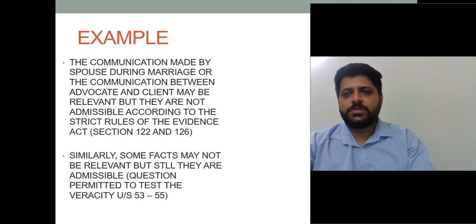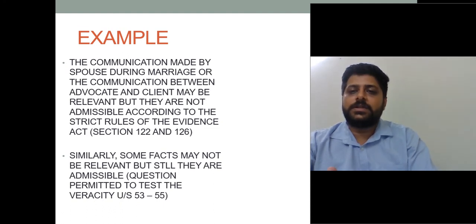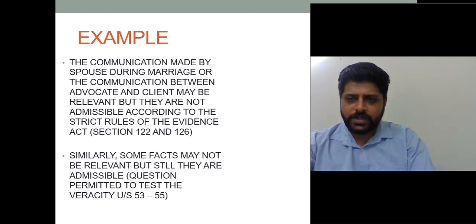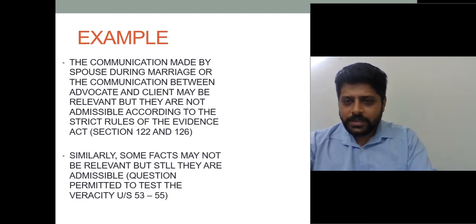You must have seen in movies, series, or real litigation that advocates check the character of a person, whether the person is speaking the truth or manipulating the court. To check that, advocates interrogate or cross-examine the witnesses or parties. These questions are not relevant under the Evidence Act, but they are admissible, to show whether the person is speaking the truth, telling a lie, or manipulating the court.